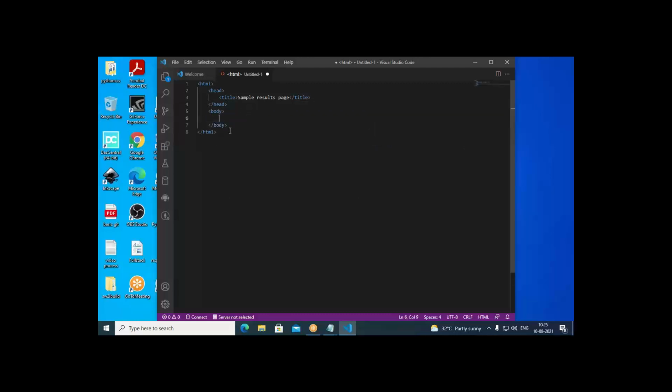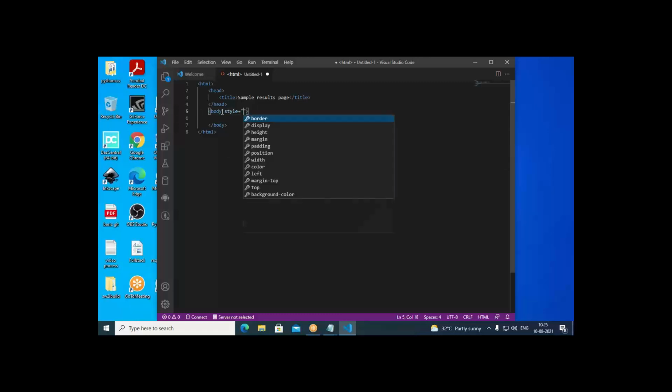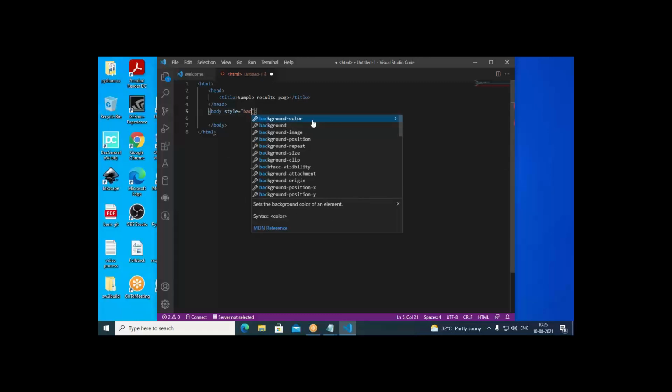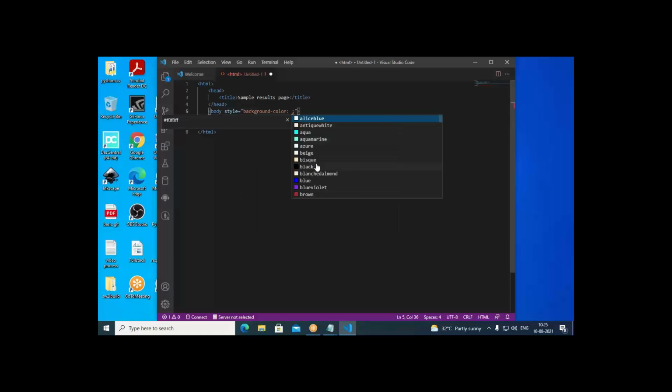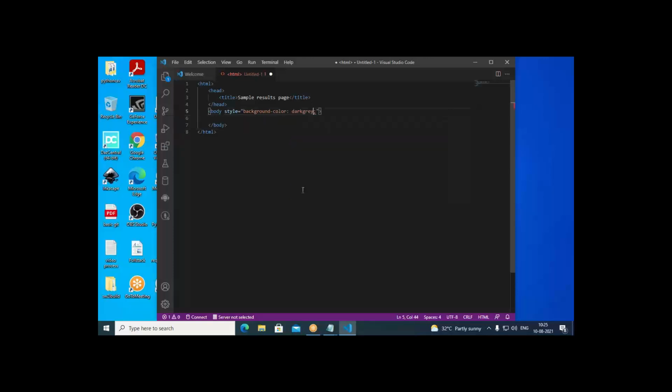Then here, body. For the body, I want to change the background color. So I can write style. Here I put background color. There are different colors shown for us. Some color we can pick and put from this. Whichever looks better, that color we can take and keep. So many colors are available. Dark gray we take and try to put that. So that color will come for the background, I mean for the body.